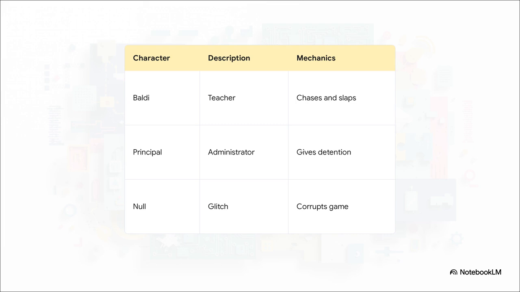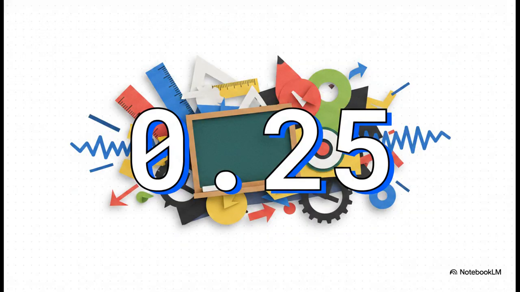But the absolute primary threat here is Baldi himself. He's this intentionally poorly modeled CGI humanoid teacher with exactly one single strand of hair, a bright green shirt, and a ruler that he is constantly slapping against his hand. And Baldi isn't just a scary face, right? He's actually driven by a ruthless mathematical formula.